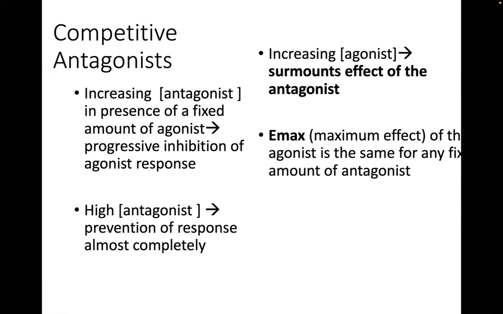So what happens if you increase the concentration of the antagonist in the presence of a fixed amount of agonist? Naturally, you will expect that if you increase the amount or the dose of antagonist, you will reduce the response to the agonist.